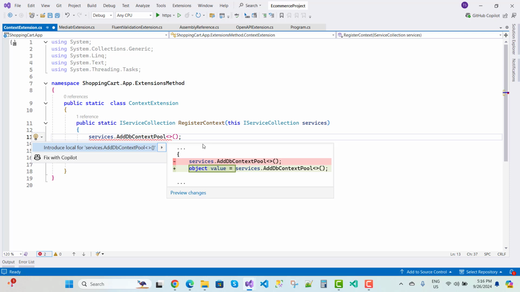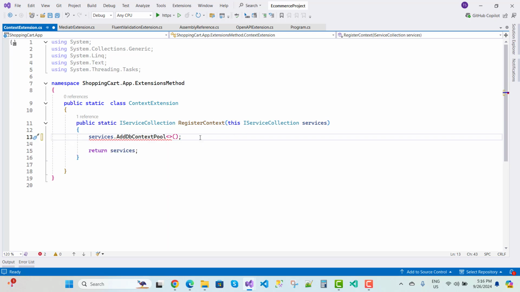Add DB context is also a method in your IServiceCollection, but right now it's not visible here.